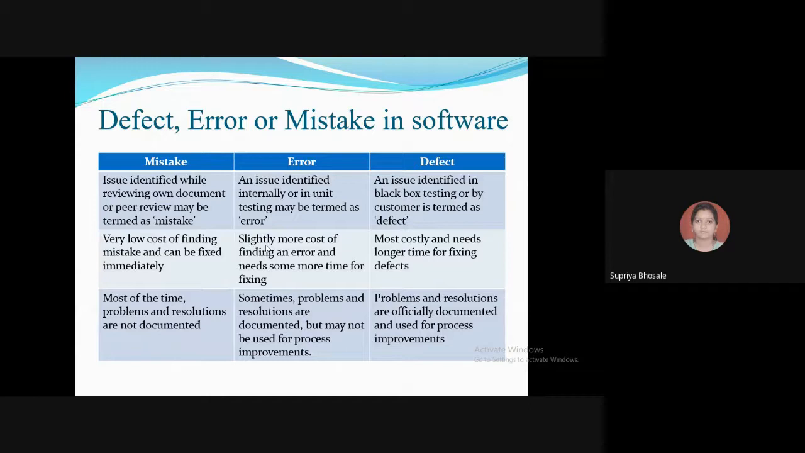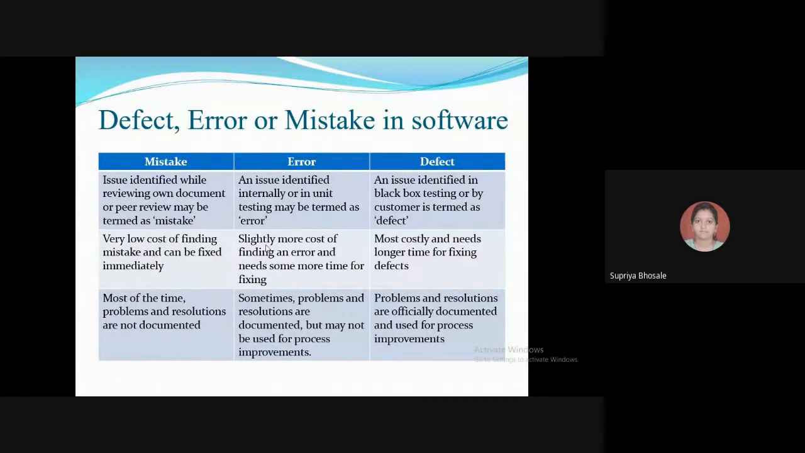And a defect is the issue identified in black box testing or by the customer, which is termed as the defect. So this can be done after your product is ready and it is given to the testing team. They are working on it, and in black box testing they have found some kind of misbehavior, which is called the defect.